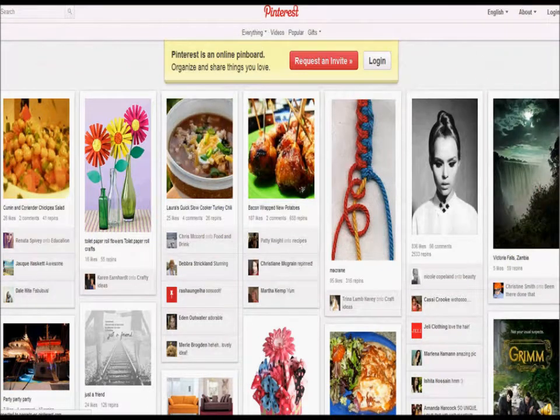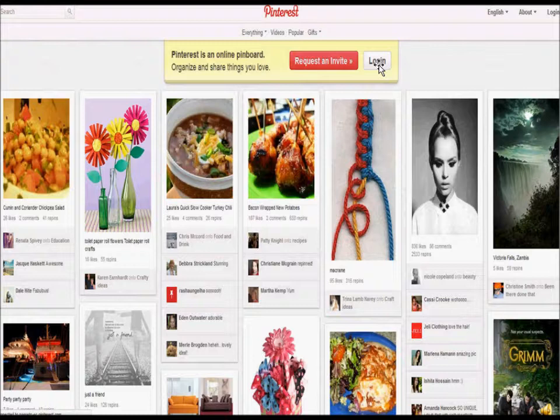Okay, so when you first come to Pinterest, if you do a Google search and type in Pinterest, and you come to this first page like this, you're going to see this login page right here. These are all the pins that other people have made, and you'll see this login page. You want to click this login page, and you'll come to the next once you log in.